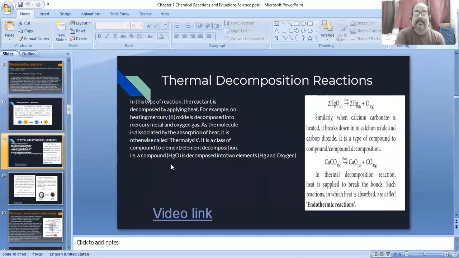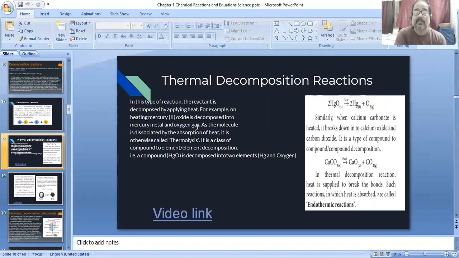this is an example of thermal decomposition reaction. So in this type of reaction, the reactant is decomposed by applying heat. That means when heat is applied, this process is done. For example, mercury oxide decomposes into mercury metal and oxygen gas. Okay.